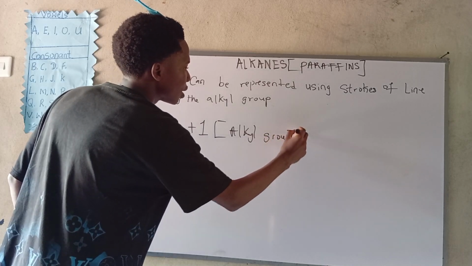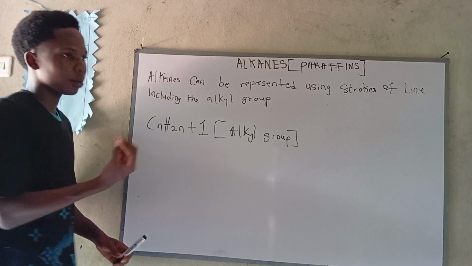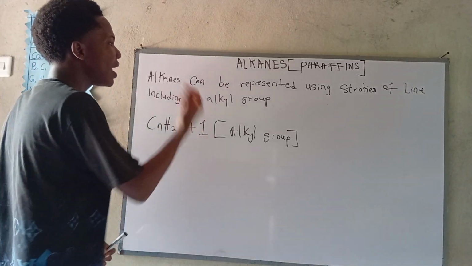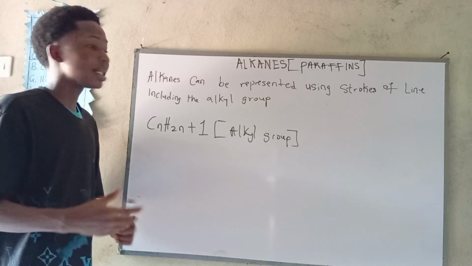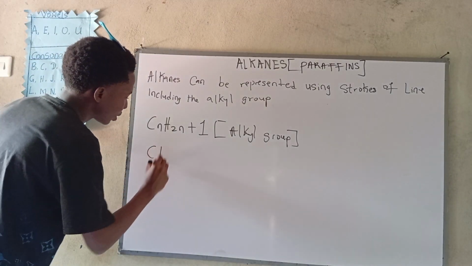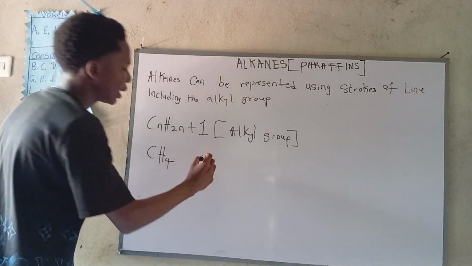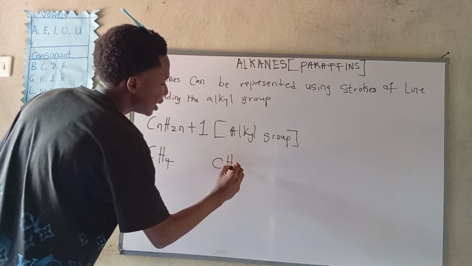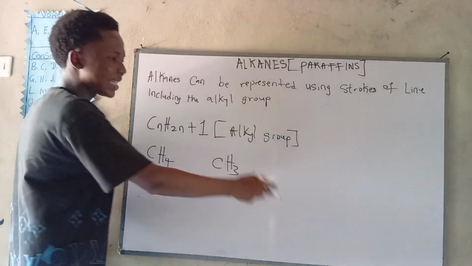Alright? So now, you just note it. This is the formula for alkyl. If you remove 1 hydrogen from every alkane, you will get a corresponding alkyl. Now, what do we mean? We say methane is CH4. If we remove 1 hydrogen, what will we get? We will get CH3. This guy is called methane. This one will be called methyl.